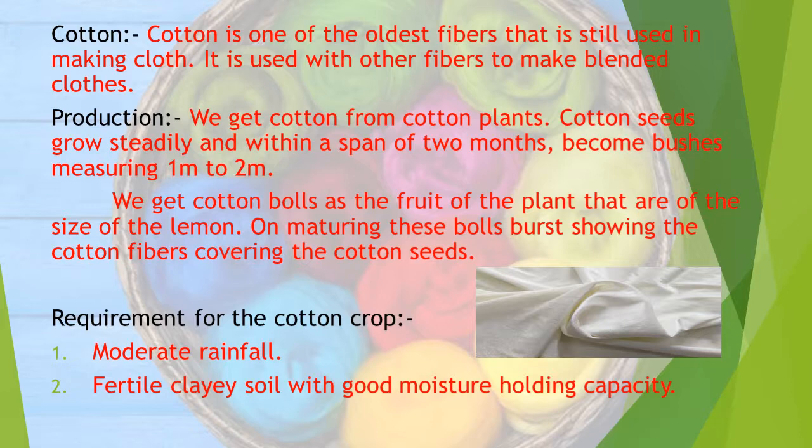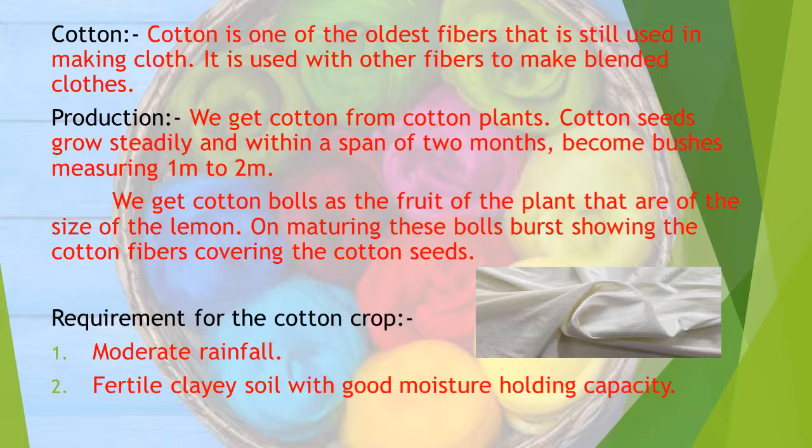Production. We get cotton from cotton plants. Cotton plants grow steadily and within a span of 2 months become bushes measuring 1 meter to 2 meters. We get cotton bolls as the fruit of the plant that are of the size of a lemon. On maturing, these bolls burst, showing the cotton fibers covering the cotton seeds.